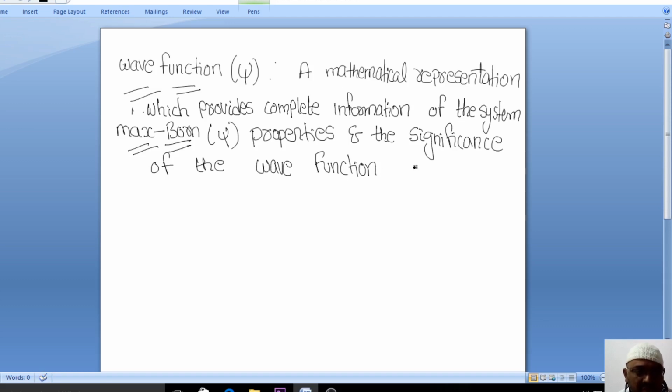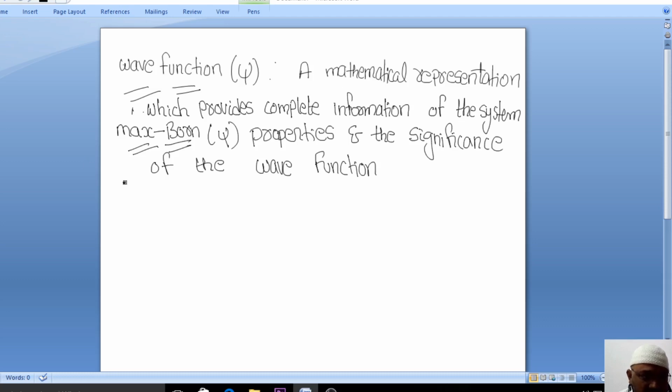You need to remember some important properties and the significance of the wave function in order to understand this elementary, microscopic particle. Max Born is the scientist who gave us the information regarding the properties and the importance of the wave function. I will write the properties and the significance simultaneously. You just split which is properties and significance, and I will tell you how to split this.